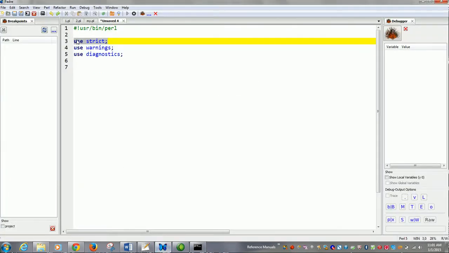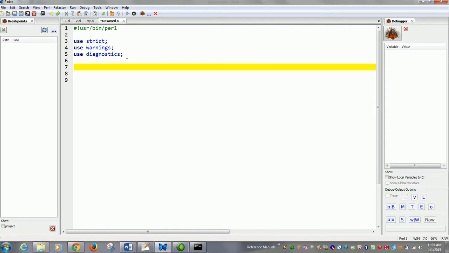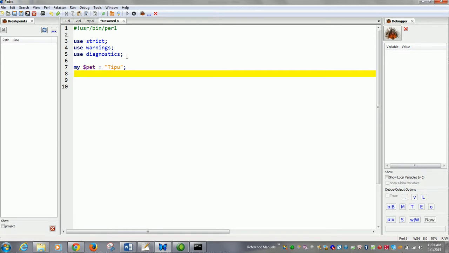Let's look at an example for it. I have my $pet equal to Tipu. Now I have my $dog equal to, for example, I misspelled $pet as $step.